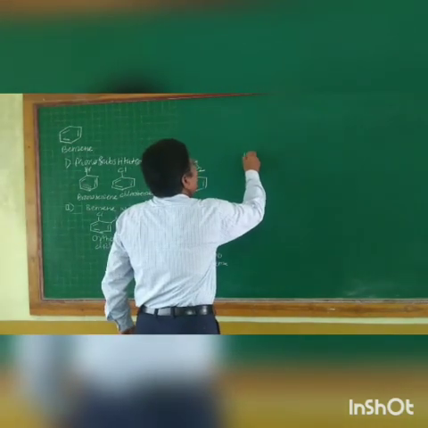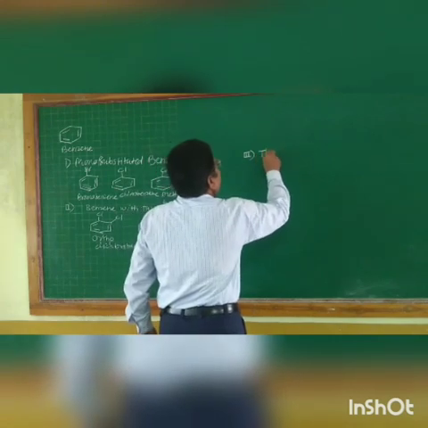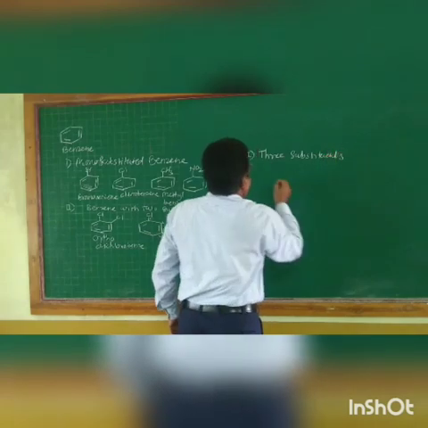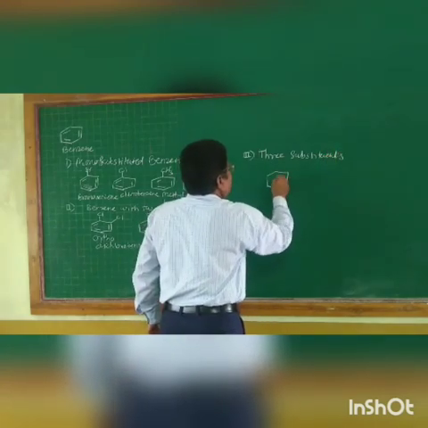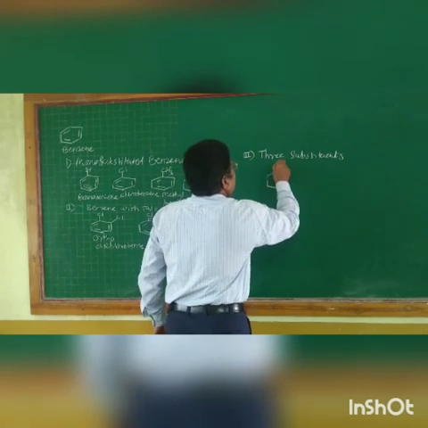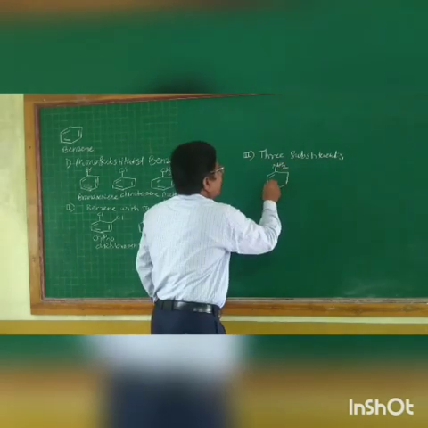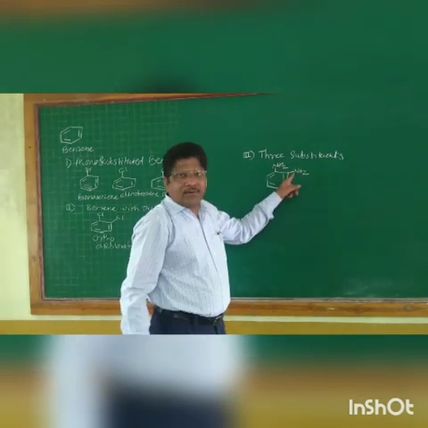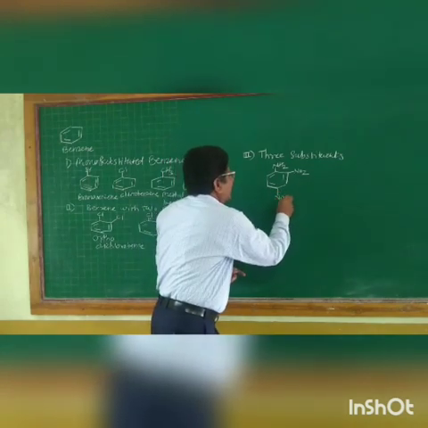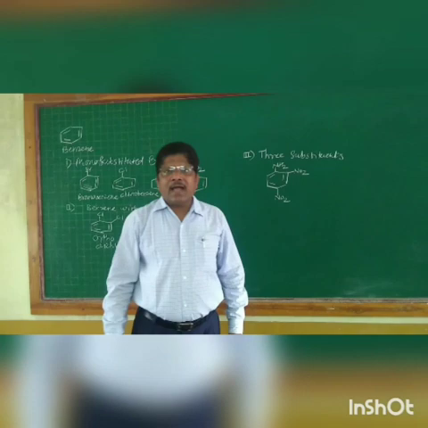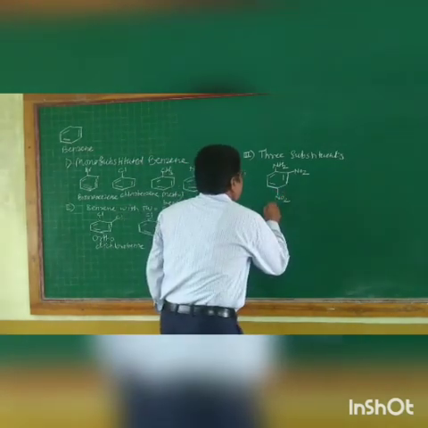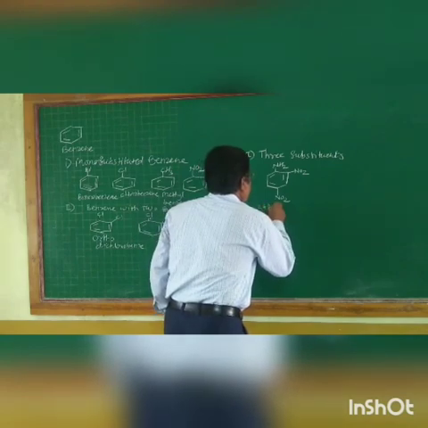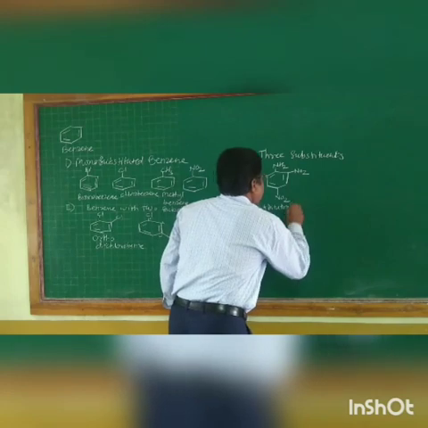Similarly, we can replace three hydrogen atoms, with three substituents. An example of this compound is, suppose this is NH2, this is aniline, and if we replace the second hydrogen by a nitro group and the fourth hydrogen by a nitro group, we get 2,4-dinitroaniline. So this is a derivative of benzene.